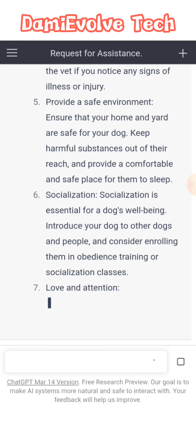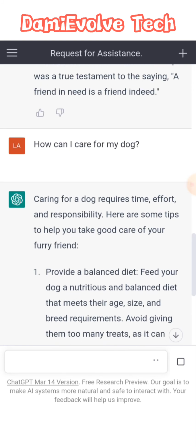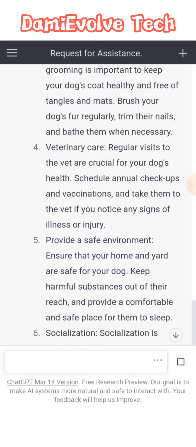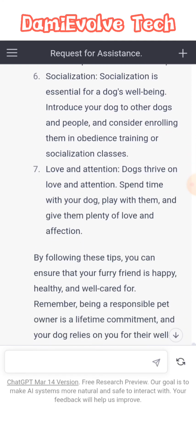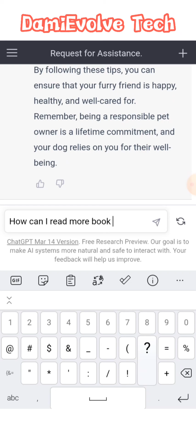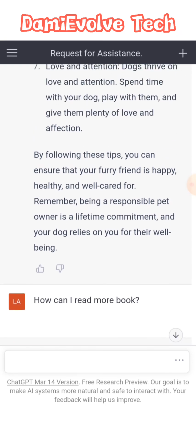So guys, love and attention, so many things, guys. This prompt is, how can I care for my dog? As you can see, provide balanced diet, regular exercise, regular grooming, veterinary care, provide a safe environment, socialization, love and attention. So how can I read more books? Assuming you're a student and you have difficulty in reading, you can input this prompt as well. So there are so many things that can be done on ChatGPT, as you have seen.